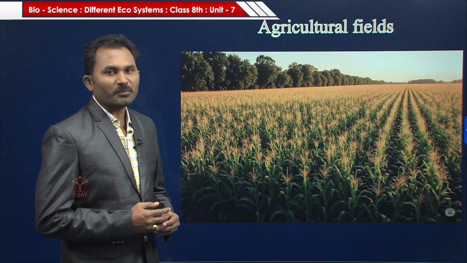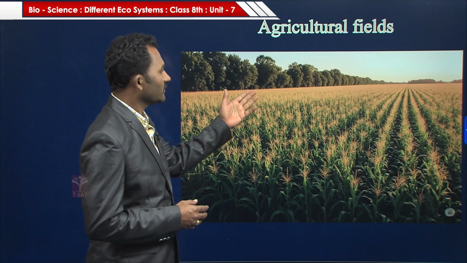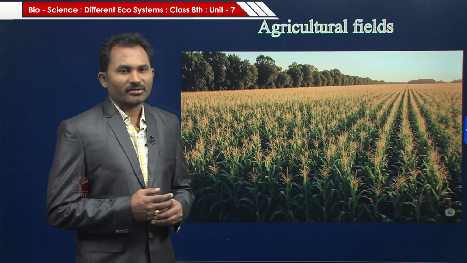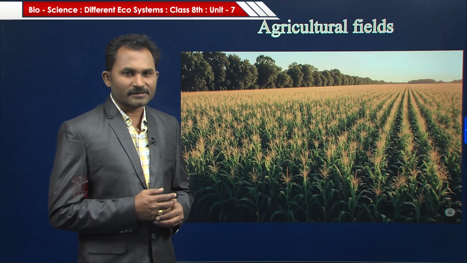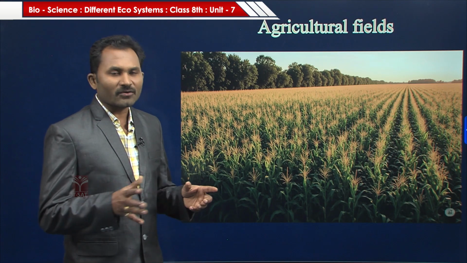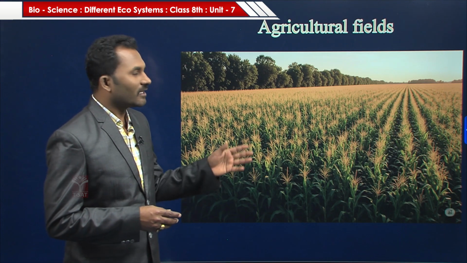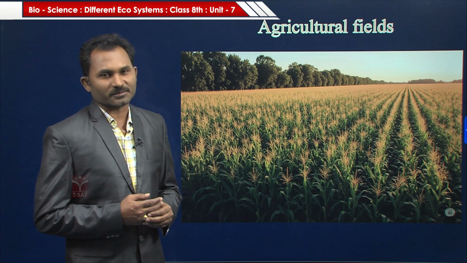So examples for the artificial ecosystems, first one is agriculture fields. Children, do you know what are agriculture fields? Do you see any agriculture fields in your surroundings? Yes, in our surroundings many agriculture fields are there. They are an example for the artificial ecosystems.